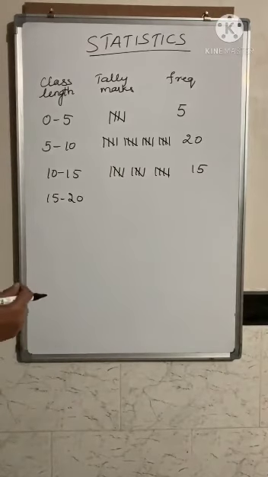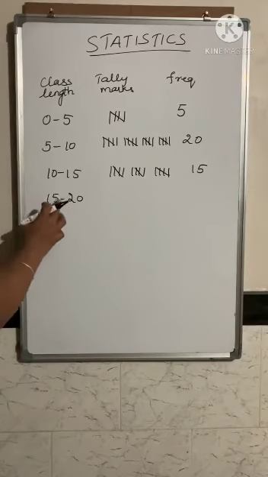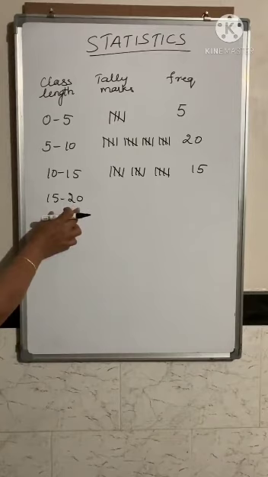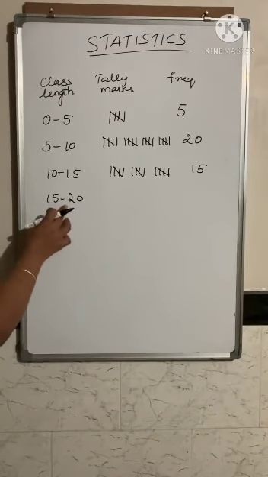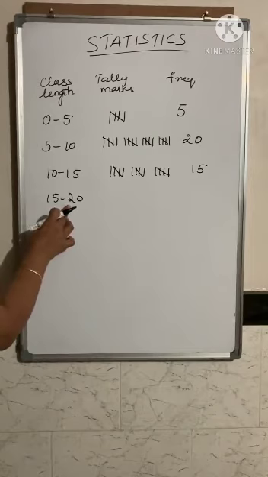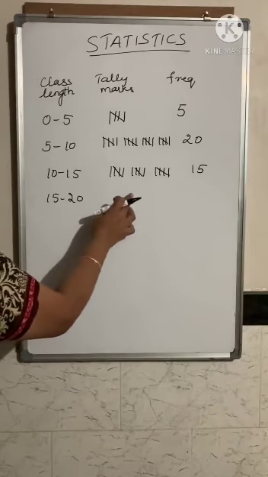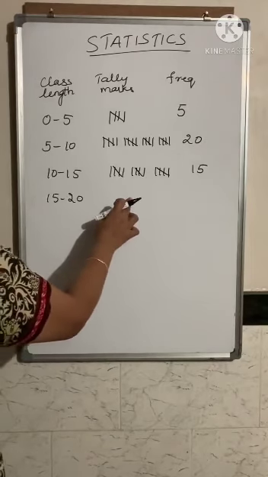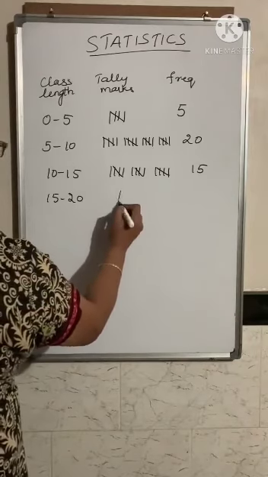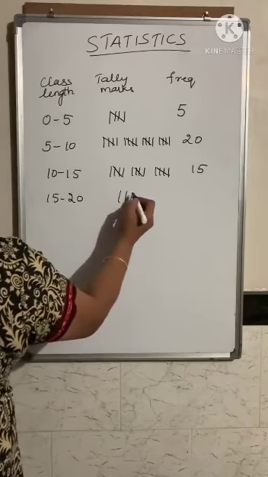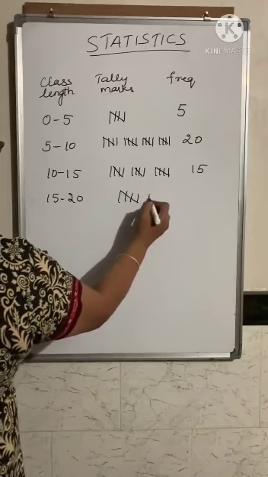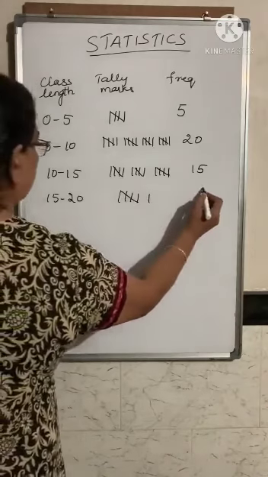The next is from 15 to 19.9, which will come under the next class. So you have to count how many pencils have a length of 15 to 19.9, count the number of pencils and write the tally marks here. And that is 6 pencils of that length. So 5, 6. And you put the total as 6 here.